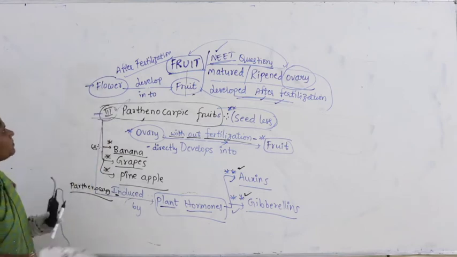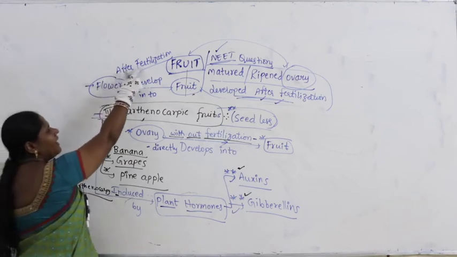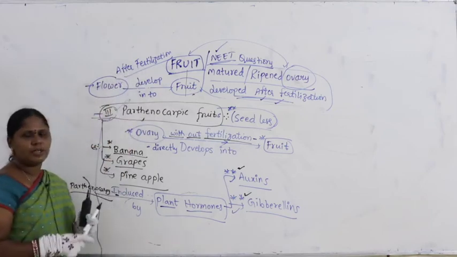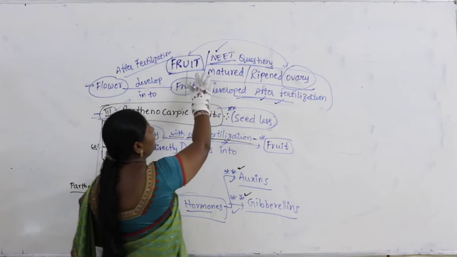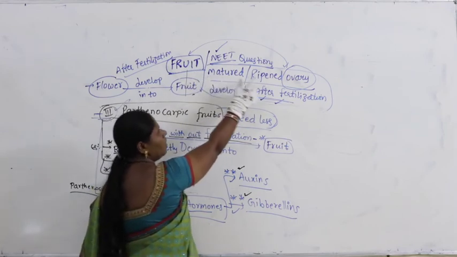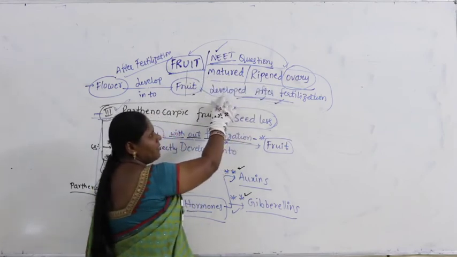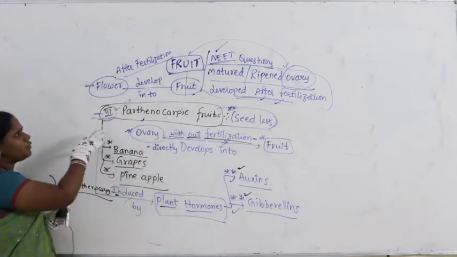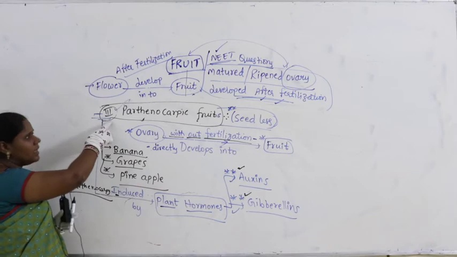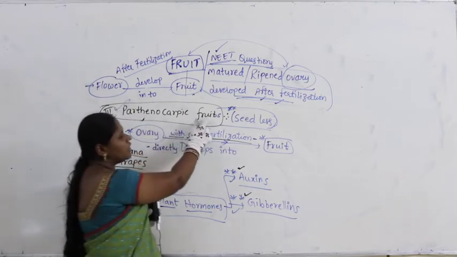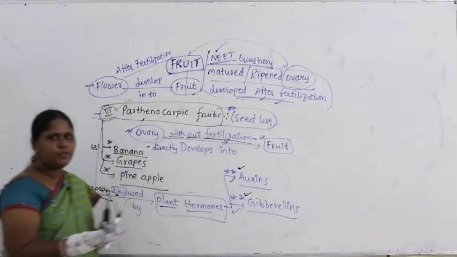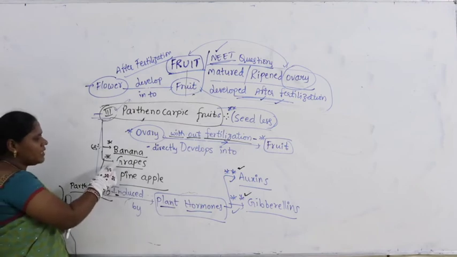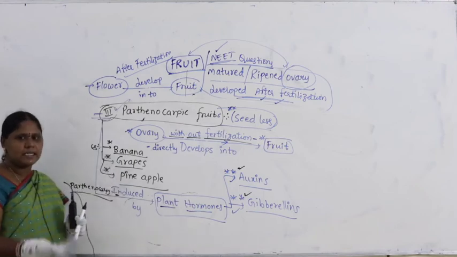I repeat again. A flower after fertilization develops into a fruit. Generally the definition is that a fruit itself is called a mature or ripened ovary, which usually develops after fertilization. Then we have types of fruits. In that, one of the categories is parthenocarpic fruits. Generally they are seedless. If you go and buy in the market, nowadays we are getting seedless grapes, right?